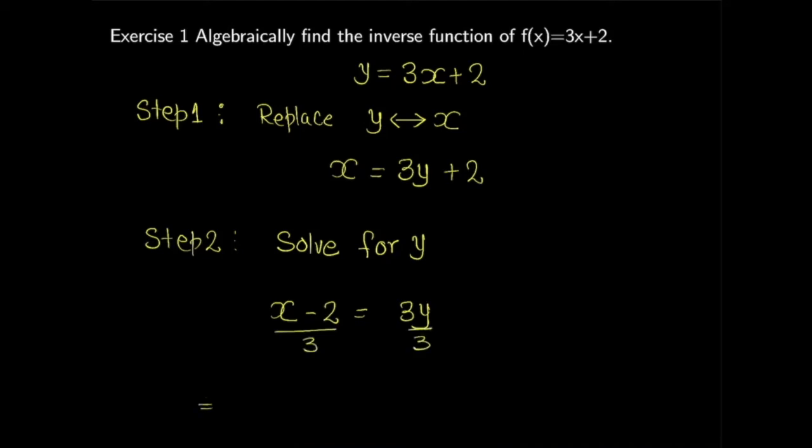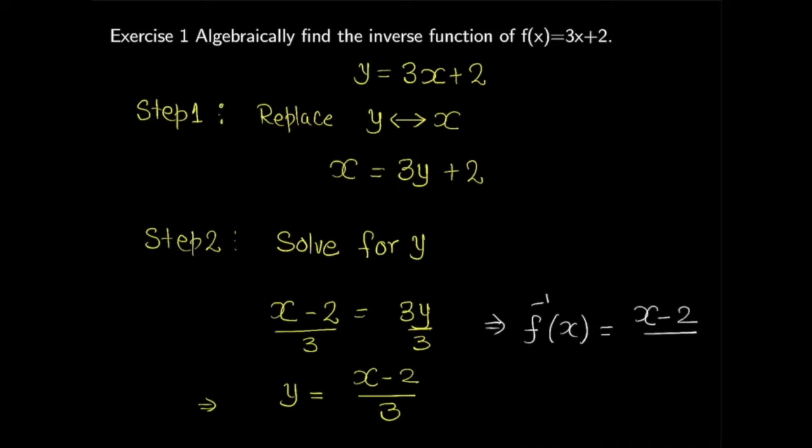So if I divide by 3, I will get y is equal to x minus 2, divided by 3. So this is our inverse function. This implies f inverse. I'm going to switch y now to the notation form of the function. So f inverse of x is (x minus 2) divided by 3. So this is our inverse.